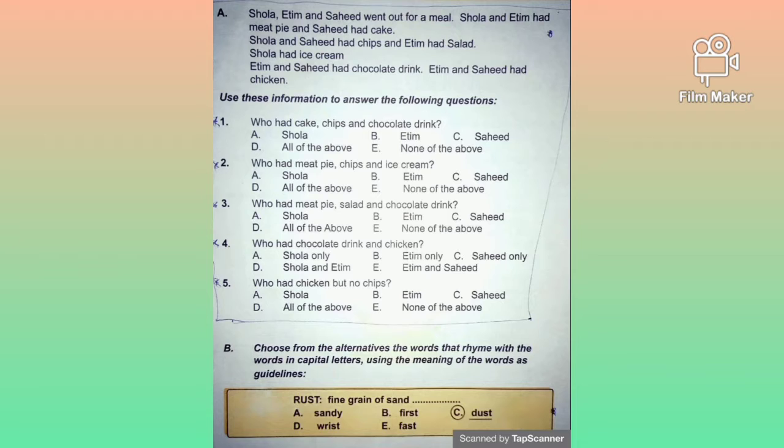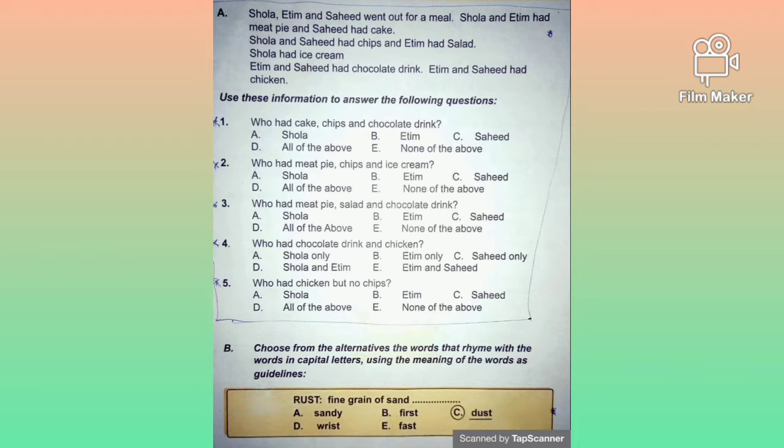Number one question says, who had cake, chips, and chocolate drink? So we have to go back to the option. Is it Shola? Shola had meat pie. Shola had cake. Shola had chips. Okay. Well, chocolate drink, it's only Etim and Saheed that had chocolate drink, so it's not Shola.